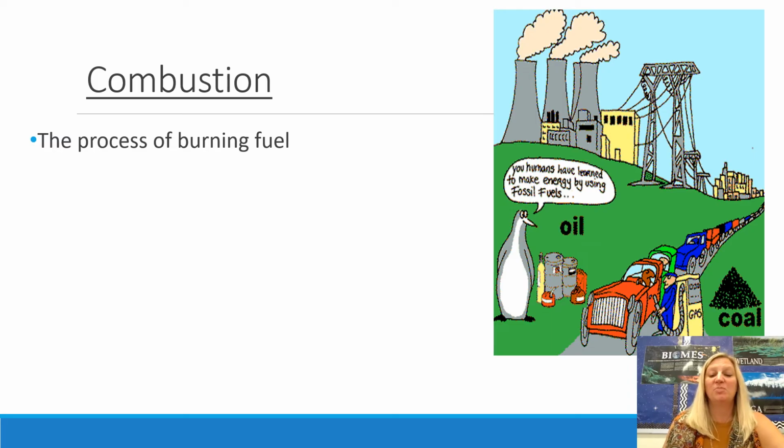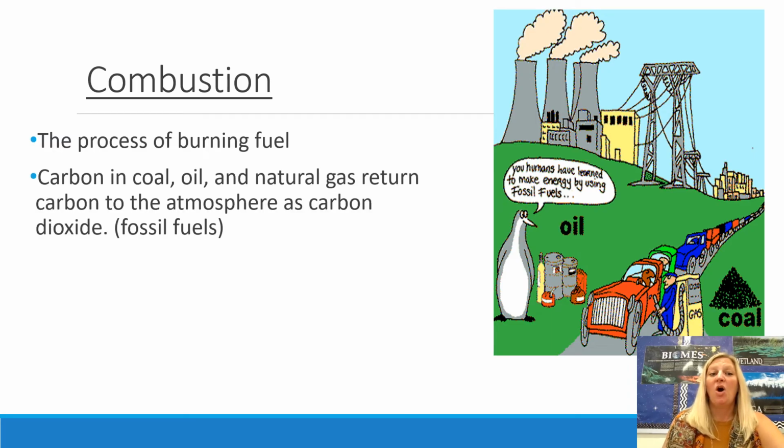So combustion is the process of burning fuel. All fuel, or most fuels on Earth, coal, oil, natural gas, all of these things contain carbon. And carbon acts like a blanket or a hoodie. When you get cold, you put on a hoodie or a blanket to keep warm. A little bit of carbon dioxide in the atmosphere is a good thing. It keeps Earth warm. It keeps Earth at a comfortable temperature. But what we're doing, anything electric in your house is giving off heat in the form of carbon dioxide. Your car, anything burning fuel in your house is giving off carbon dioxide.